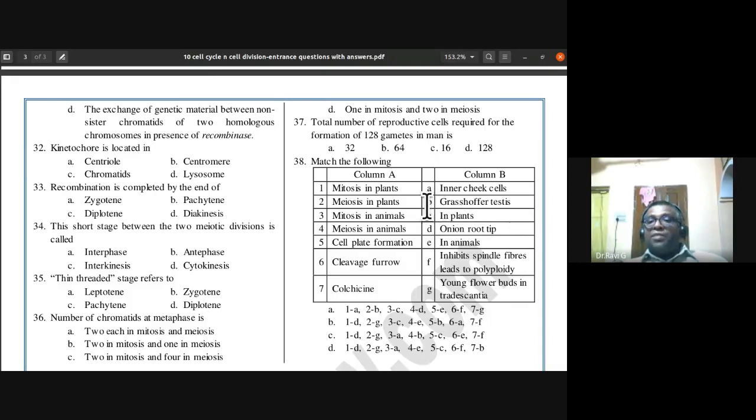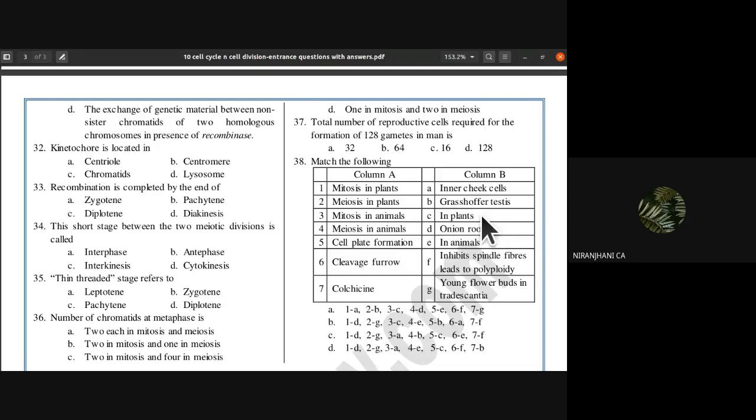I remember having done it in the zoology part at degree level. We had to exhibit meiosis in grasshopper testis, so I'm very sure about it. Meiosis in animals is in the testis of grasshoppers. So the fourth one is B. Cell plate formation: where do you find it? In plants.